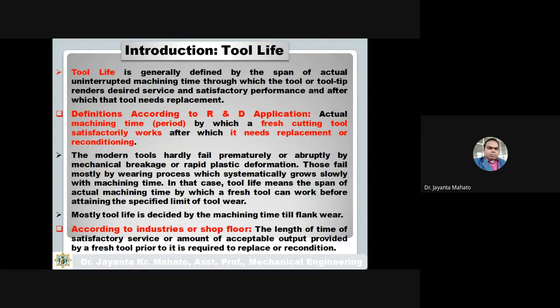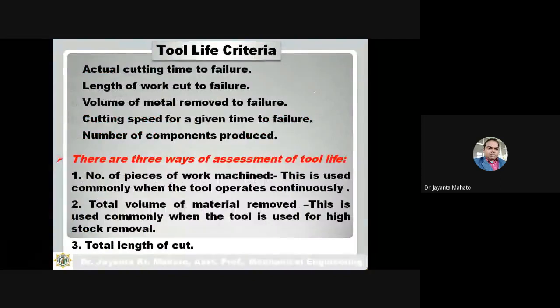So, tool life criteria. First, the actual cutting time to failure, meaning how much cutting time is spent in machining up to the failure of the cutting tool. Sometimes it measures the length of work cut to failure, meaning how much length of the work is cut by a single point cutting tool up to the failure.